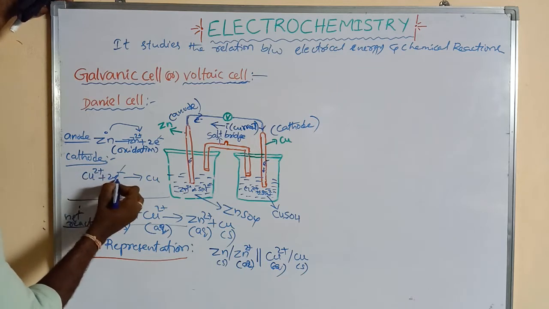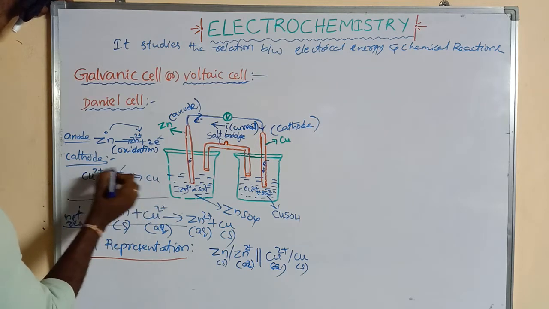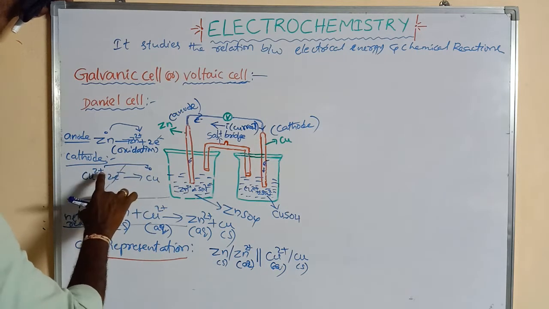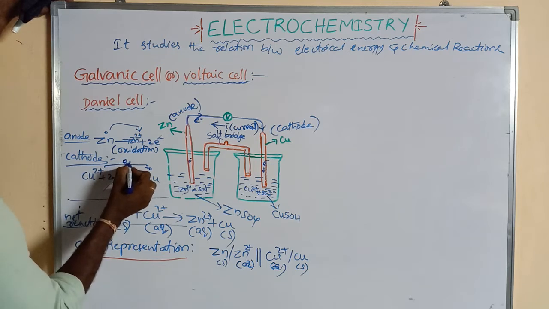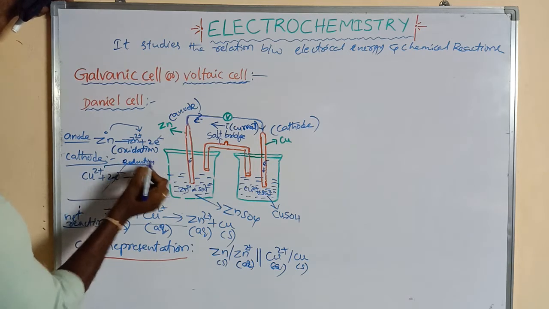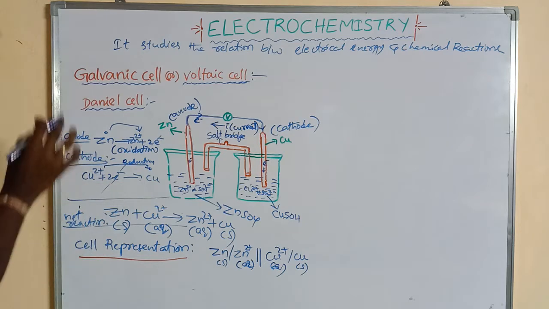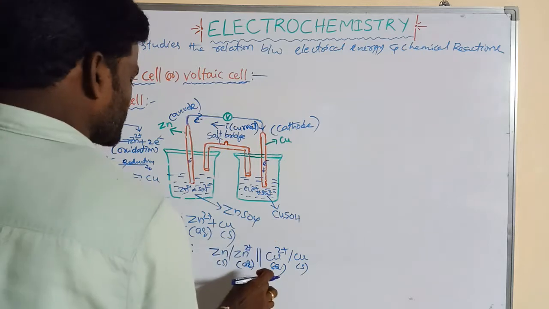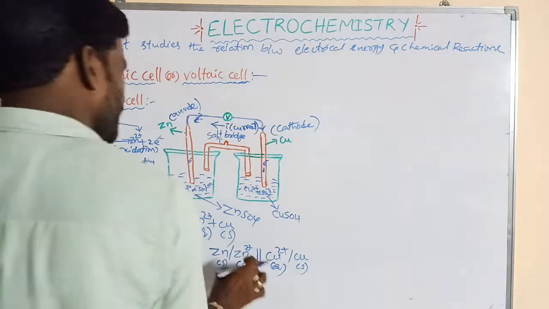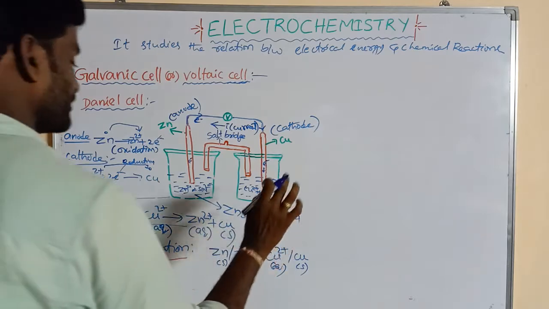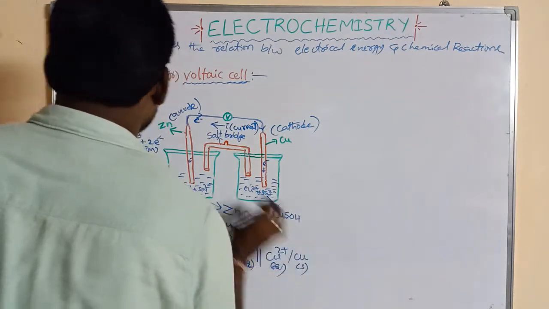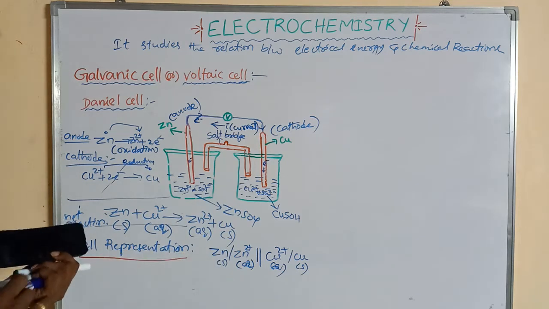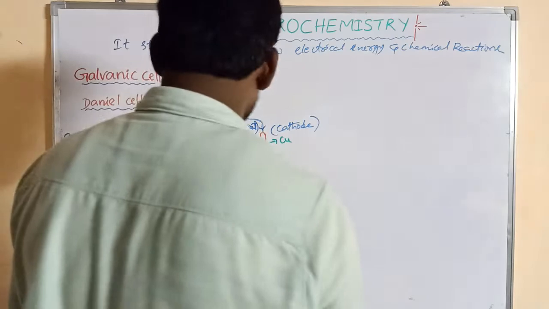Here the Cu2+ gains electrons. That is said to be reduction. The oxidation state goes from 2+ to 0, so from left to right the oxidation state decreases. That is reduction, so this is the reduction cell, and that is the oxidation cell. So on the left side of the salt bridge we write the oxidation cell or anode, and on the right side of the parallel lines we write the reduction cell. This is the cell representation. Now I am going to explain about the salt bridge.